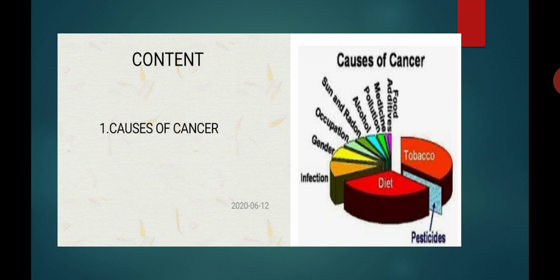So students, carcinogenic factors are the factors which cause cancer, and these main carcinogenic factors are: number 1, chemicals; number 2, radiation; number 3, viruses; number 4, oncogenes; and number 5, addiction. So students, chemicals, radiation, viruses, oncogenes, and addiction, these are known as carcinogenic factors.